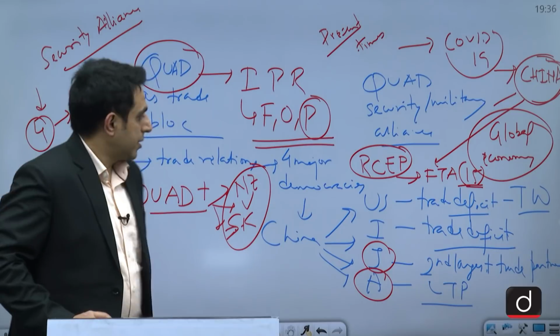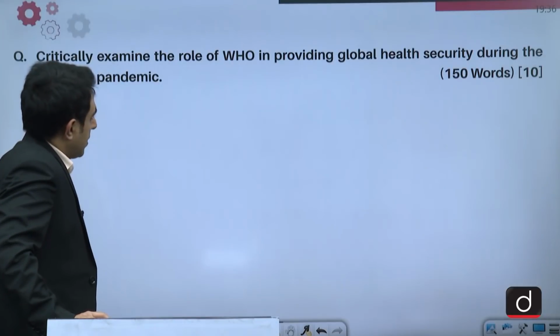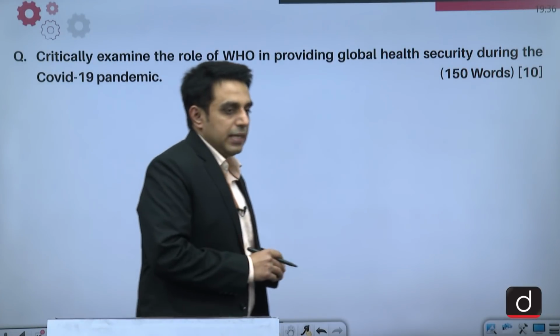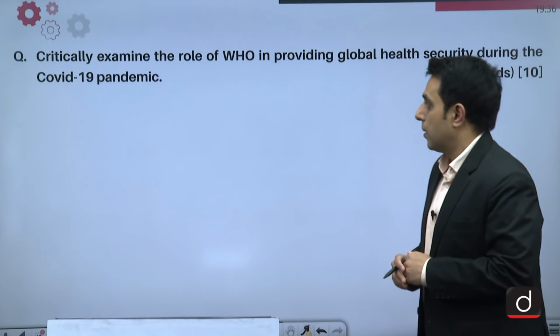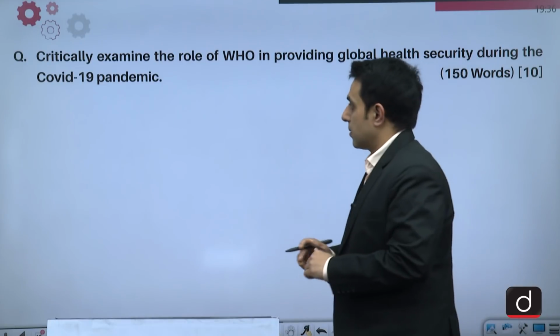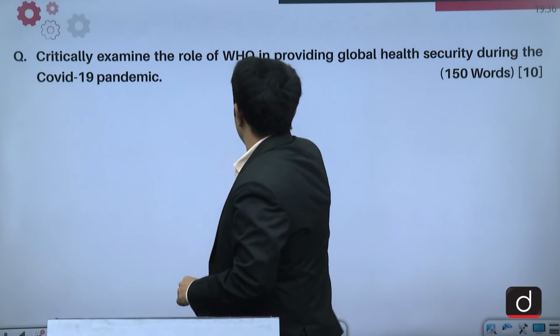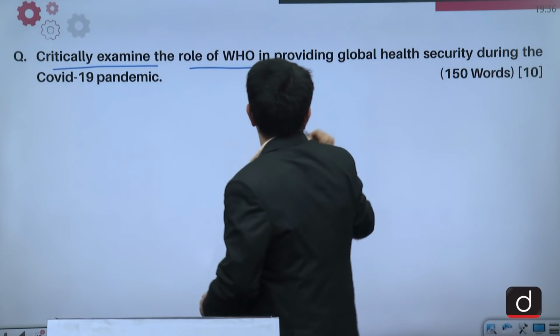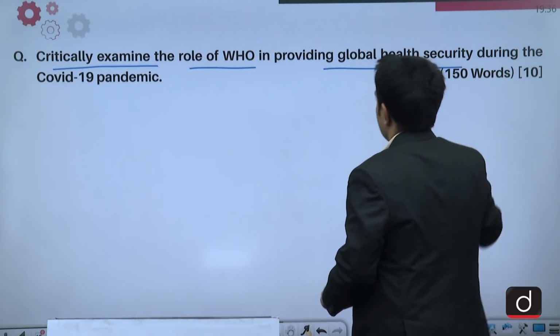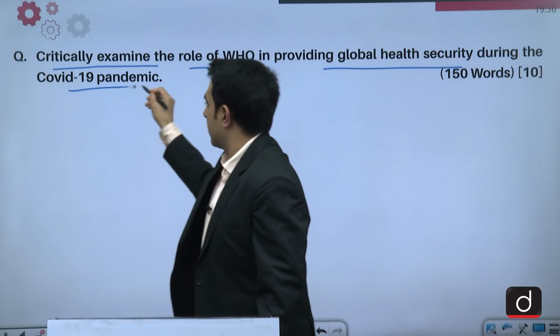Now the next question that has been asked by UPSC in GS paper 2 deals with WHO's response to COVID-19 pandemic. And the question is asking us to critically examine the role of WHO in providing global health security during the COVID-19 pandemic.